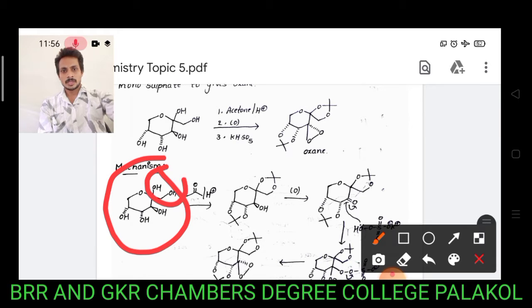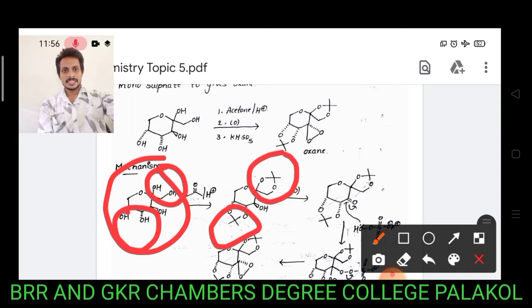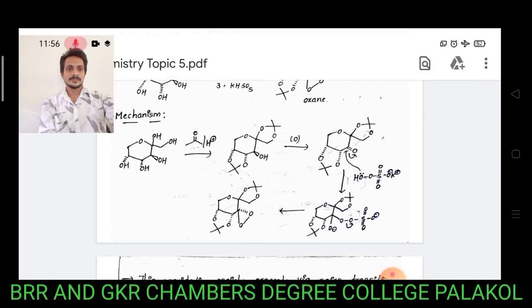It is a 1,2-diol, and this is also a 1,2-diol, and on reaction with acetone it gives the corresponding cyclic ketals. Again, this molecule reacts with some oxidizing agents and undergoes oxidation. The alcohol is converted into a ketone by using any oxidizing agent.